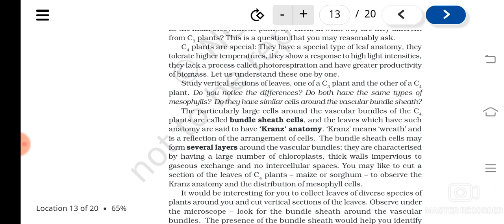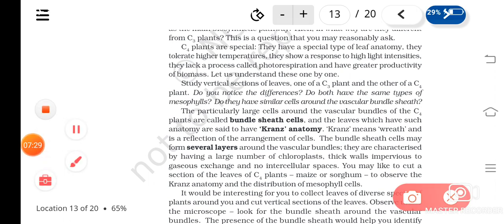So these are their specialities. They also have an adaptation to avoid a process called photorespiration, and to have maximum, efficient photosynthesis and productivity of biomass. Understood? Photorespiration we will be studying now after this. So what is the advantage, or the speciality, of C4 plants? The plants which have the C4 pathway are known as what?